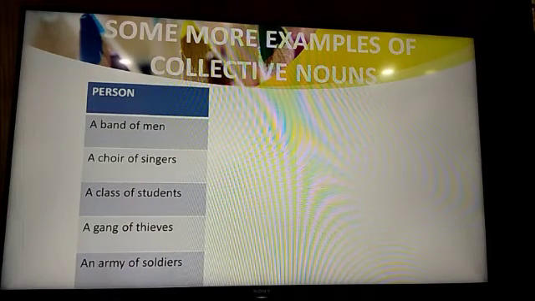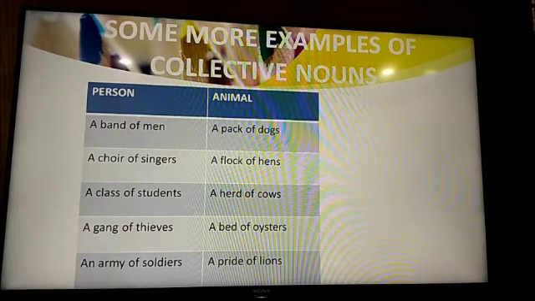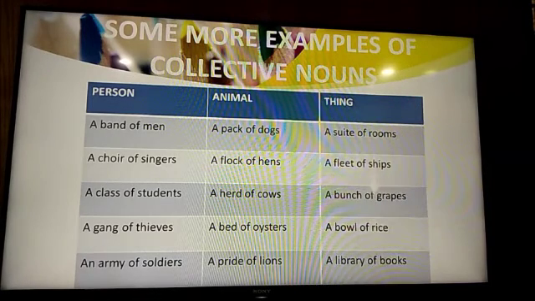For persons, I have given a band of men, a choir of singers, a class of students, a gang of thieves, an army of soldiers. For animals, for dogs, we say a pack of dogs. For hens, a flock of hens, a herd of cows, a bed of oysters, and a pride of lions. And for things, we say a suite of rooms, a fleet of ships, a bunch of grapes, a bowl of rice, and a library of books.